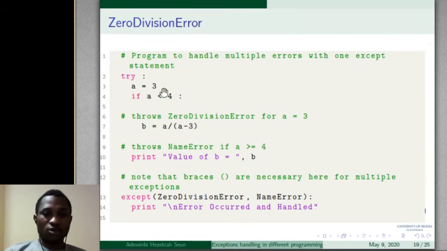So a is equal to 3. 3 is less than 4, that is true, then compute this. When we substitute 3 here, we find out that the denominator is 0, and this is the program that might raise an exception, and this exception in Python is called ZeroDivisionError. So we try to capture this using except ZeroDivisionError, NameError.